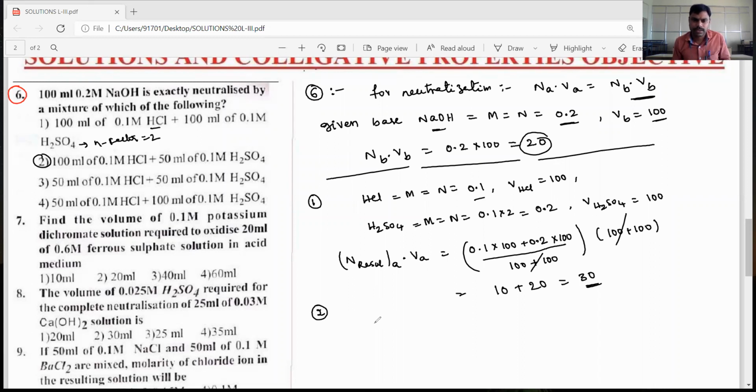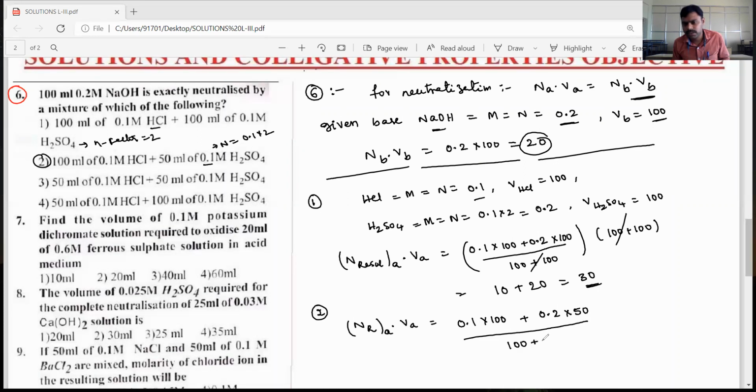So the resultant normality into total volume of the mixture is: for HCl, molarity equals normality, so 0.1 into 100, plus for H2SO4, molarity is 0.1, so the normality is 0.1 into 2, which is 0.2, then 0.2 into 50, divided by 100 plus 50.